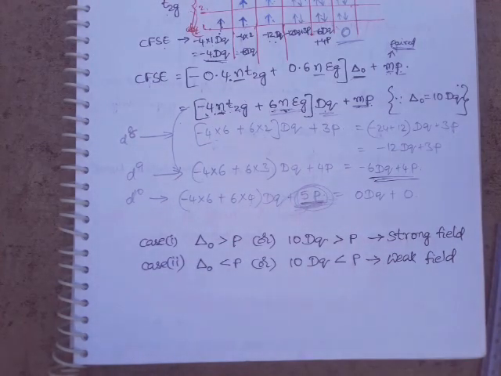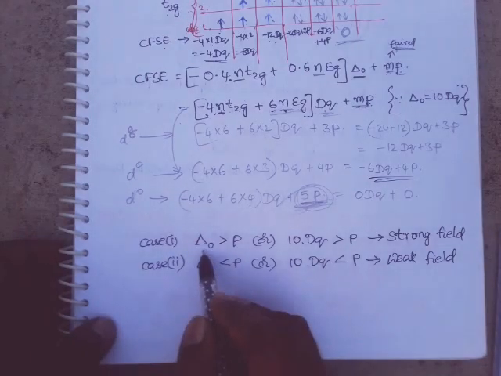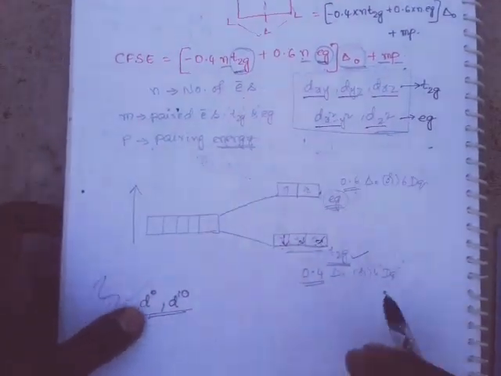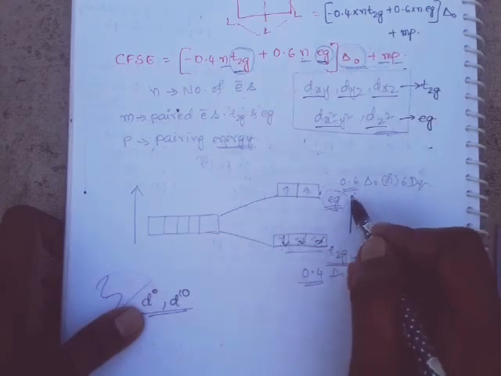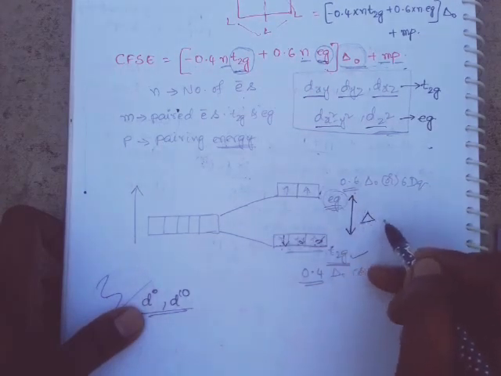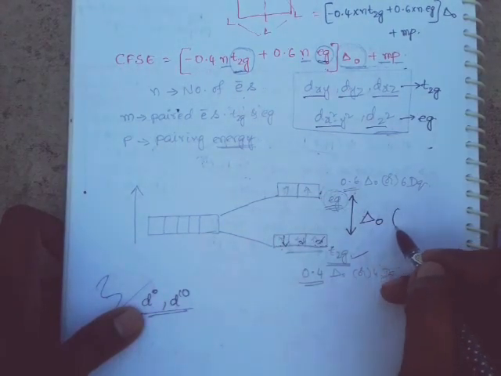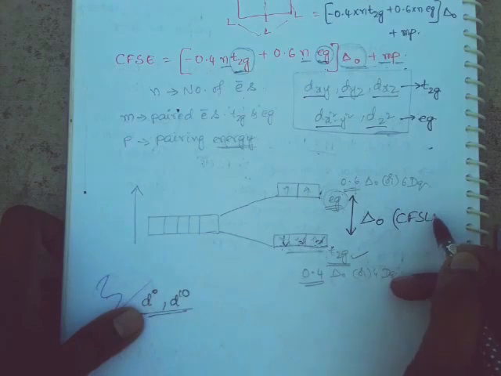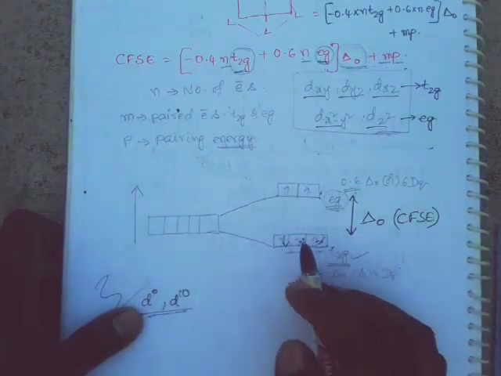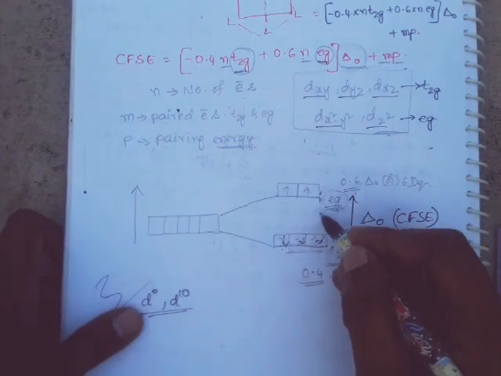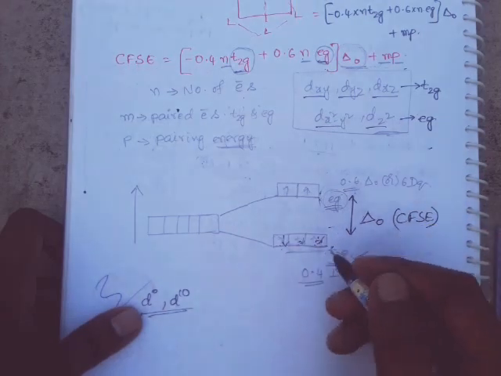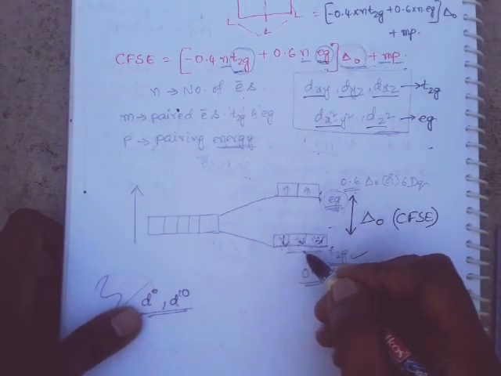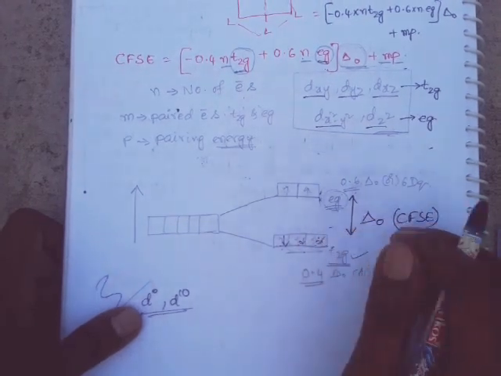Generally, delta O is the energy difference between the t2g orbitals and eg orbitals. This energy difference is called delta O, the crystal field splitting energy for octahedral complexes. It depends on the nature of the ligands participating in the complex formation.